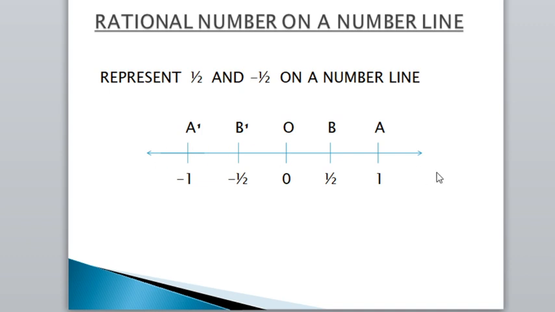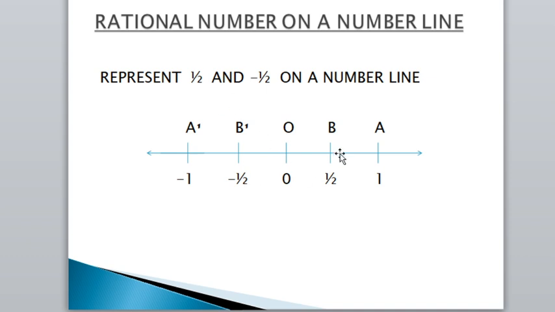First of all, draw a straight line as I told you earlier, and then place the values with equal distance, means with equal intervals. In the middle we will place 0 as it is the midpoint. Then on the right side we place the positive numbers, and on the left side the negative numbers. First is 1 by 2.